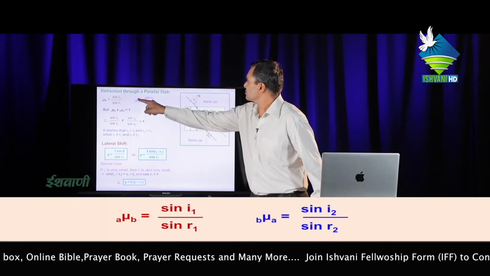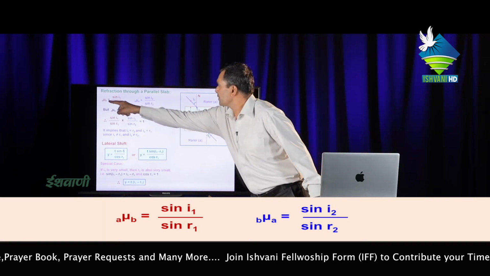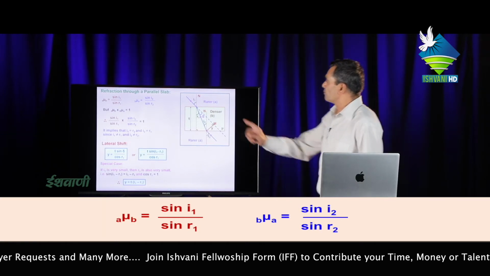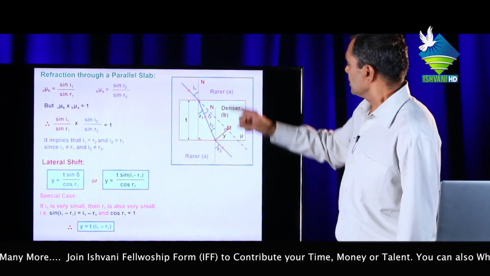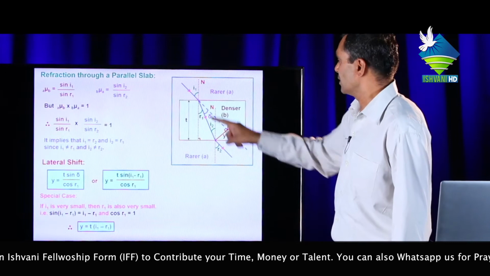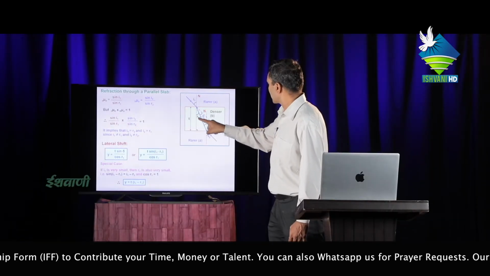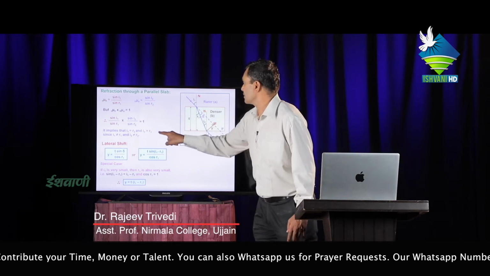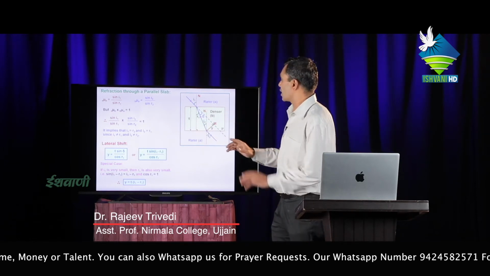A mu B means the refractive index of air with respect to glass, and B mu A is the refractive index of B with respect to A. If both equations are multiplied, then we get 1, which means the angle of incidence and the angle of emergence are both the same. Similarly, the refraction angle and incident angle in this case are the same, but I1, R1 and I2, R2 are not the same in a refraction.